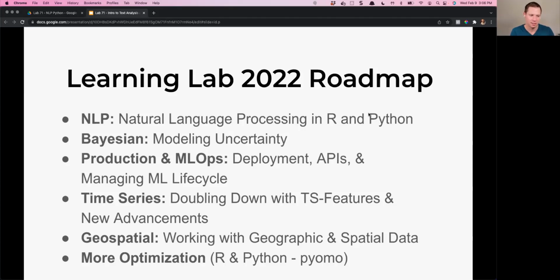And the last two, geospatial and more optimization. Now I've already done optimization, but that was 2 years ago. So I'm betting a lot has changed. And I think we're going to see some cool things. And I never did it in Python, so we're going to be doing it in Python. Geospatial, the same thing. We're going to be doing R. I've never even done geospatial analysis before, so we're going to be doing that.